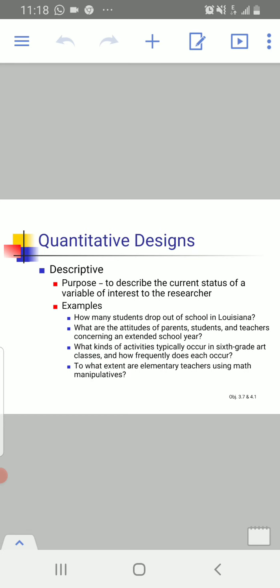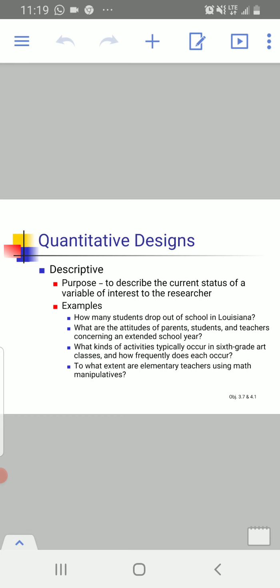In this example there is a single variable, called attitude. This kind of research will be called descriptive research design.